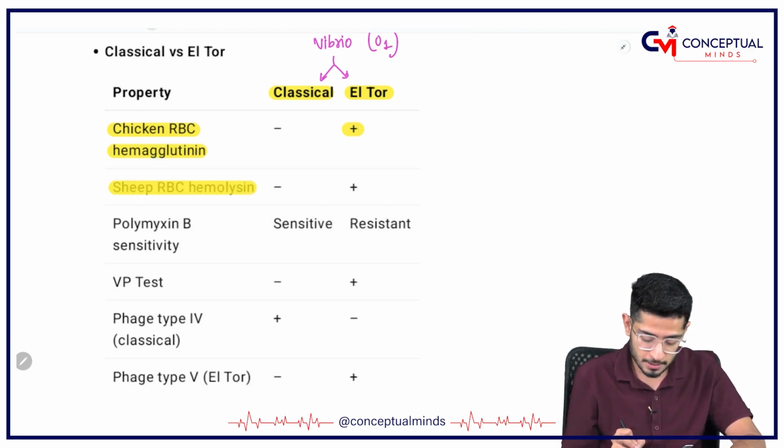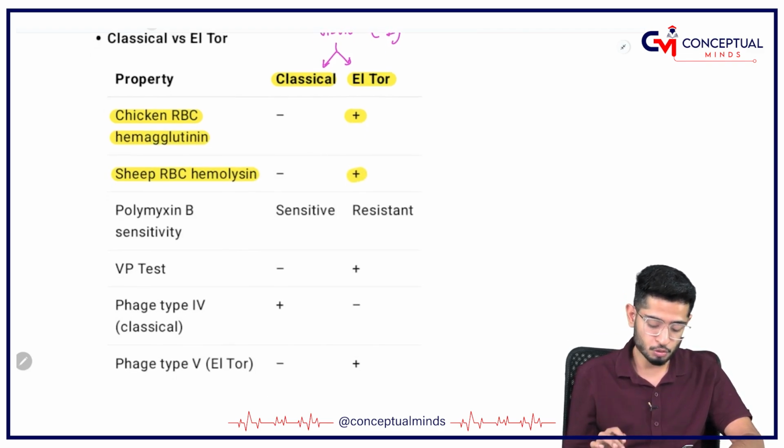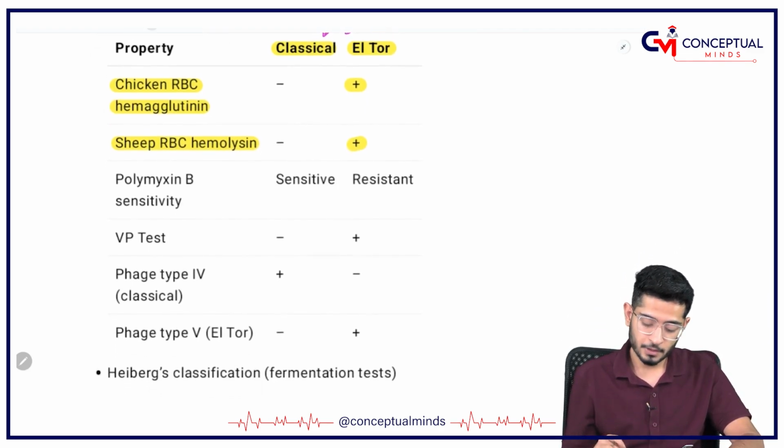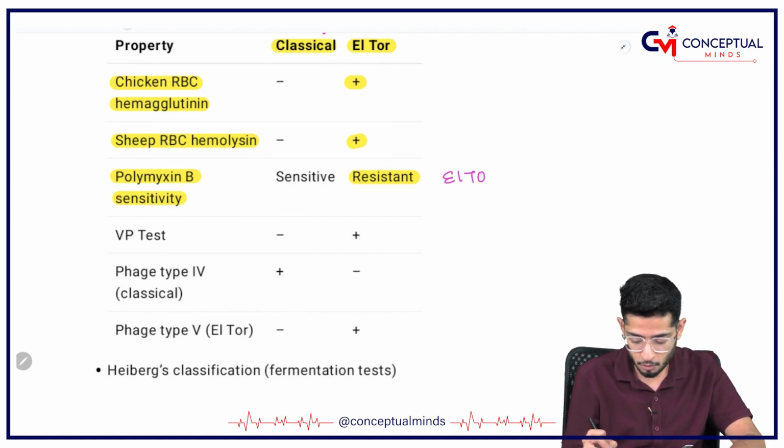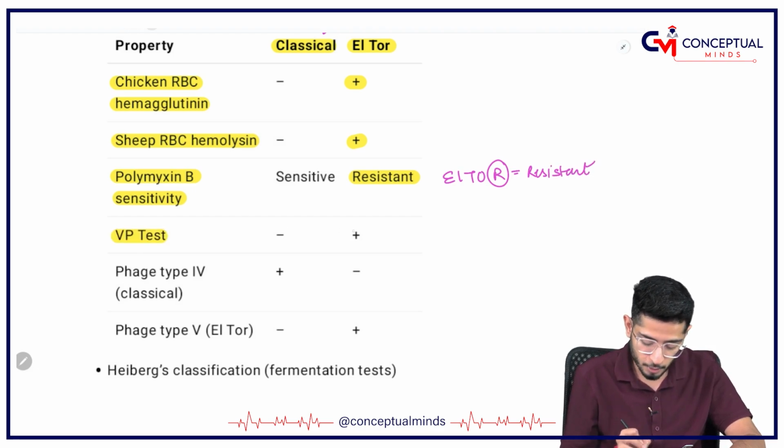If we check for sheep RBC, El Tor shows a positive hemagglutination. El Tor is polymyxin B resistant. Remember, El Tor, this is resistant. VP test positive. Yes, see, it is positive.